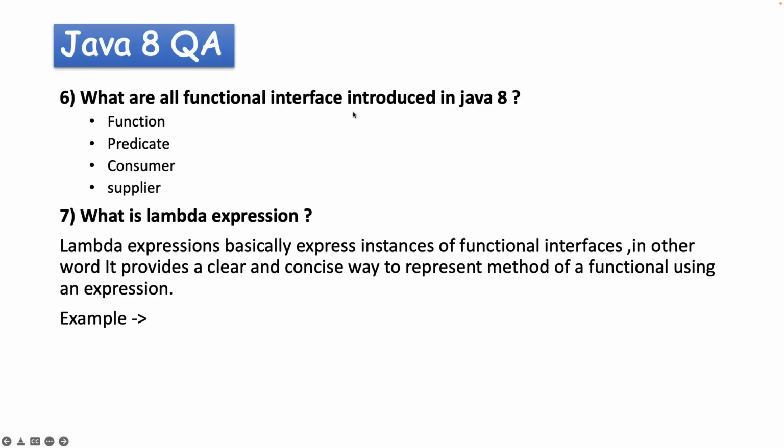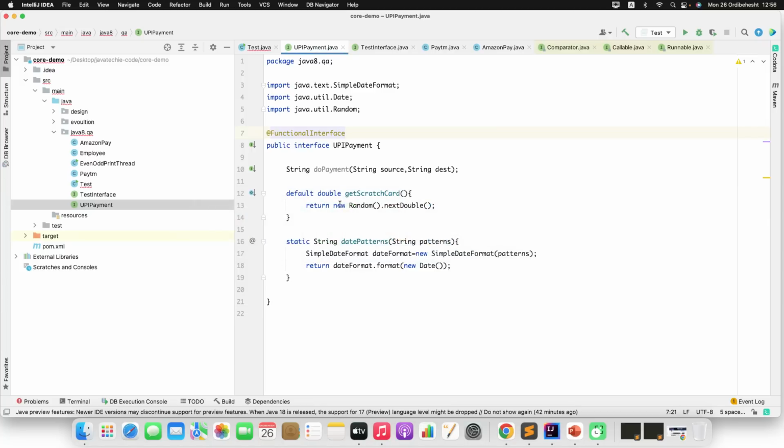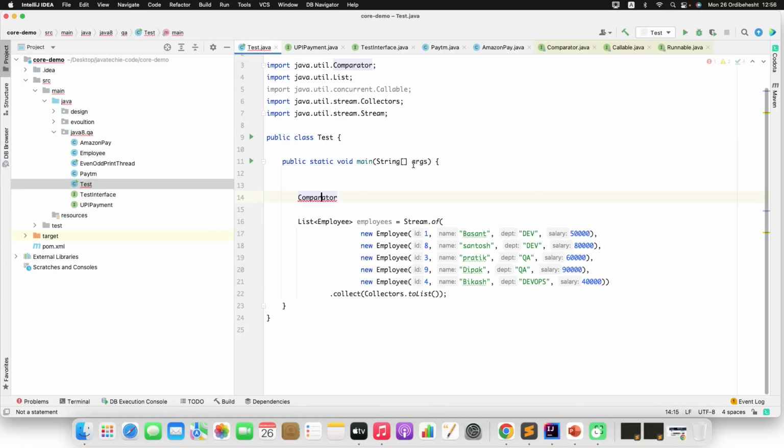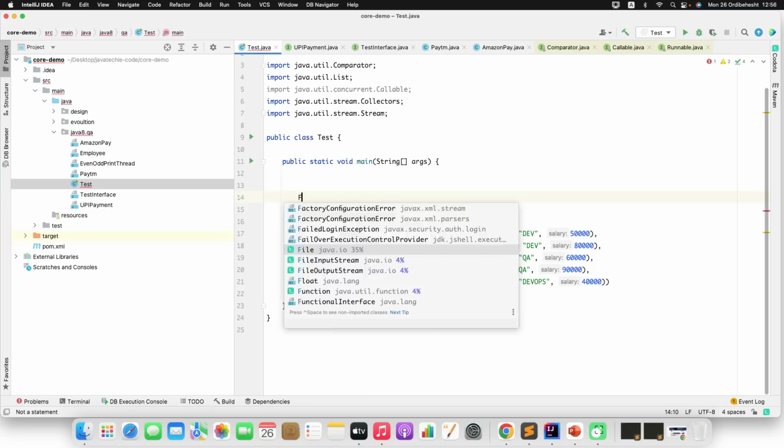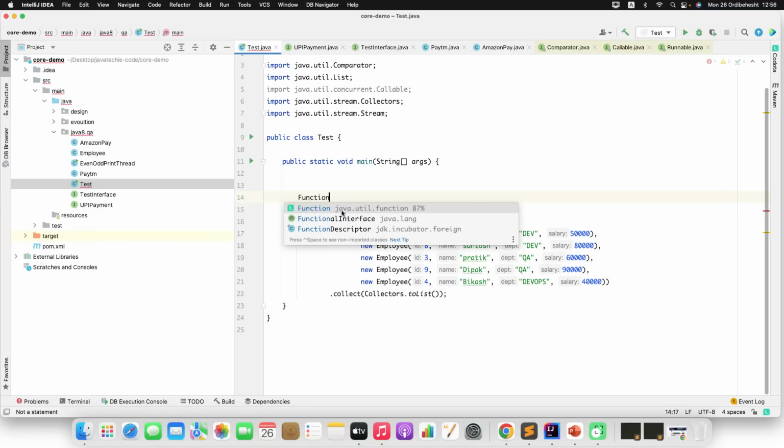What are all the functional interfaces introduced in Java 8? Okay, so you can spell out these names of the interfaces: function, predicate, consumer, and supplier. Now let me show you the source code of each functional interface. Let me go to the IntelliJ IDE. So let me go to the test class. I'll just type function. If you observe, it came from the java.util.function package.